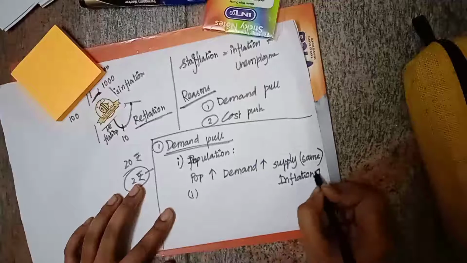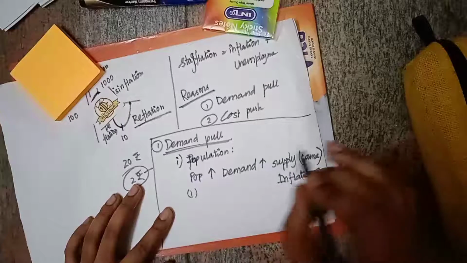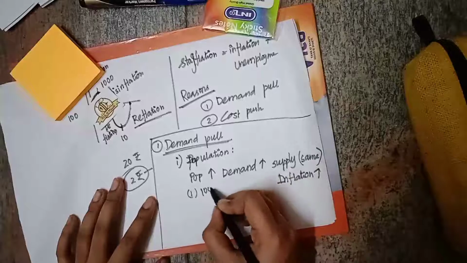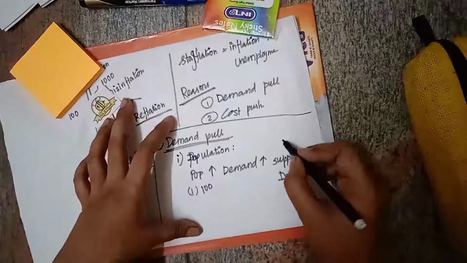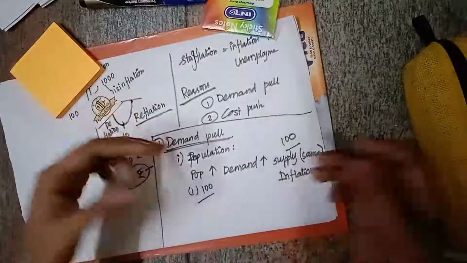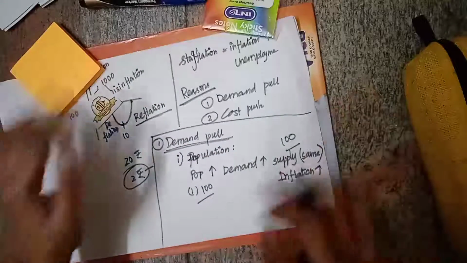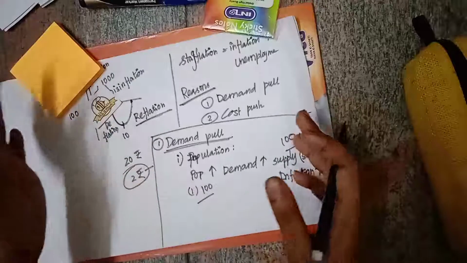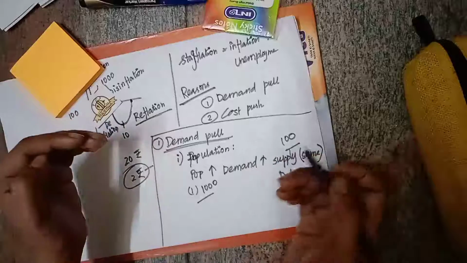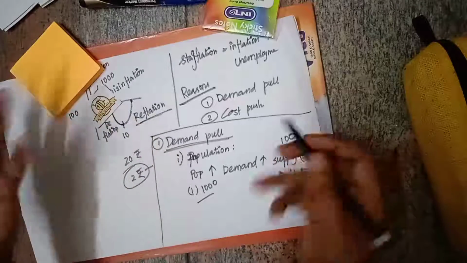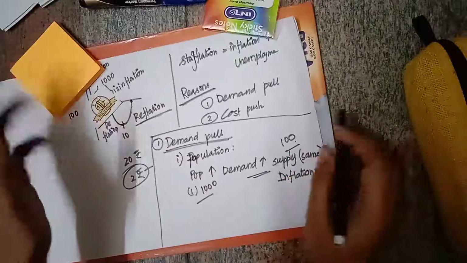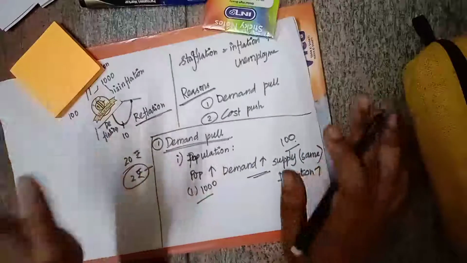So say only 100 onions are produced inside our city. So there is a city in which 100 people live. So 100 is the population, in which the supply is 100 onions. So 100 onions are necessary for these 100 people, and suddenly many people came to that particular city. So there is a migration and many people came. 1,000 people are now in that city, but the supply of onion is the same. The onion production has not been increased. Then the demand increases, which affects the inflation.